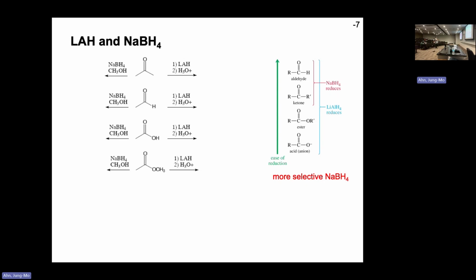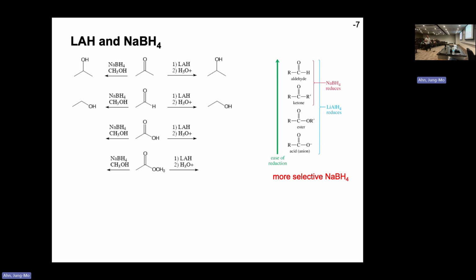Ketone or aldehyde, doesn't matter what you use, both will react. If you're using lithium aluminum hydride, it will deliver the hydride, make an alcohol. Sodium borohydride, the soluble hydride, delivers the hydrogen, makes an alcohol. They're the same. If it's an aldehyde, same thing. Deliver the hydride, make the same alcohol. So ketone or aldehyde, it doesn't make any difference which hydride you use.